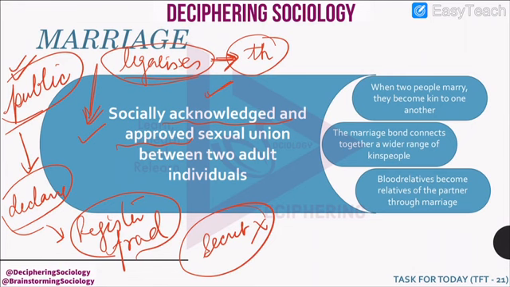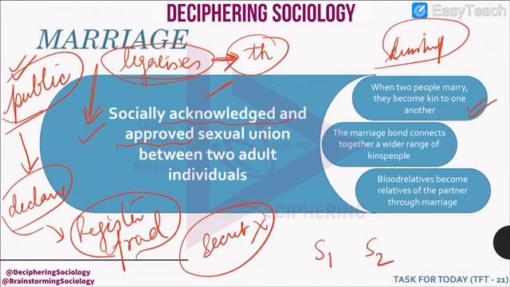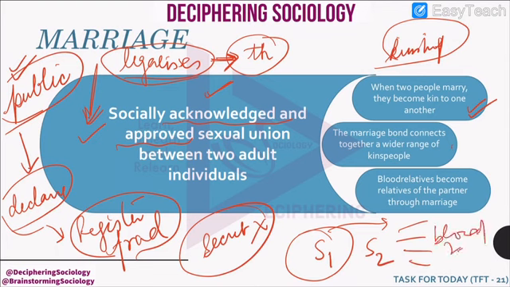Now, we remember that while studying kinship, we came across a term which was known as affinal kin. So here, when two people marry, they become kin to one another. They are affinal kins. And also, this marriage connects one spouse with the kins of S2. That means the kinship circle has increased. So these are the blood relatives of S2 and they have become kins to S1.